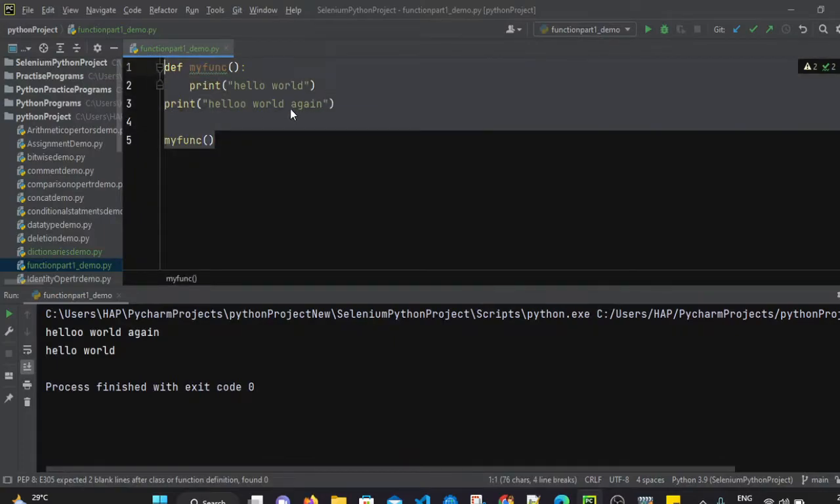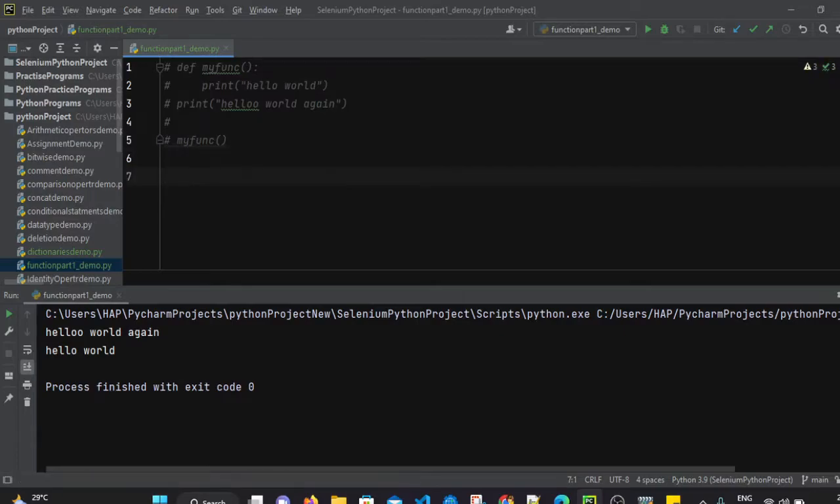So I am just commenting this code. Now let's see about the parameters or arguments, so how we can pass information inside the function. I am going to create a new function, def keyword, and I am naming it print name. So this is the function name. Then we have to use round brackets, colon, and now I am going to pass one argument here. So this is the name argument or name parameter.